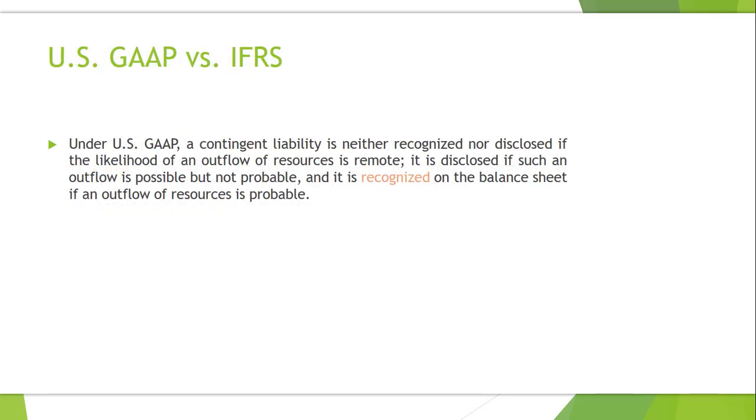Now under US GAAP, a contingent liability is neither recognized nor disclosed if the likelihood of an outflow of resources is remote. It is disclosed if such an outflow is possible but not probable, and it is recognized on the balance sheet if an outflow of resources is probable. So it's this third condition that corresponds to the notion in IFRS of provision.